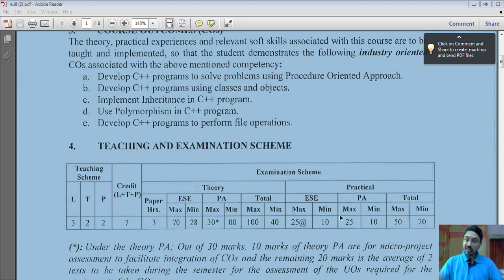Then under the theory head, you will have a progressive assessment that will be done out of 30 marks, and this is how the total of 100 will be calculated. Under the practical head, you will have an end semester exam out of 25 marks. In that, you have to score a minimum of 10 marks to clear this subject. Also, you will have a progressive assessment under the practical. That will be done out of 25 marks. So this is how 50 marks will be calculated.